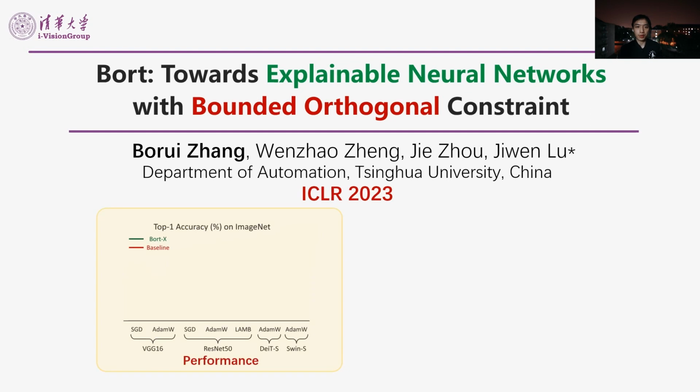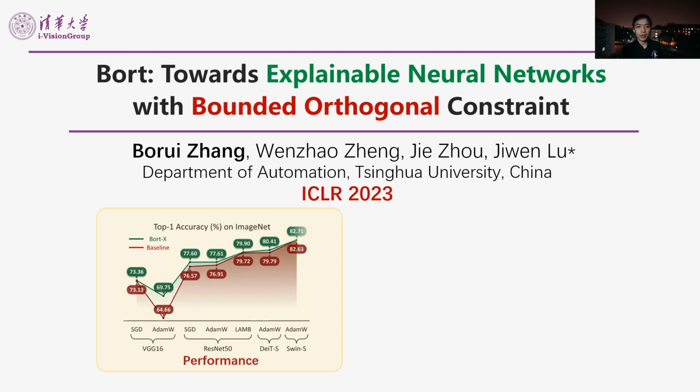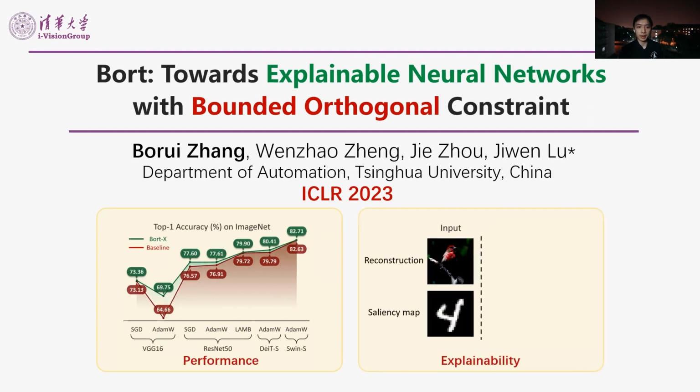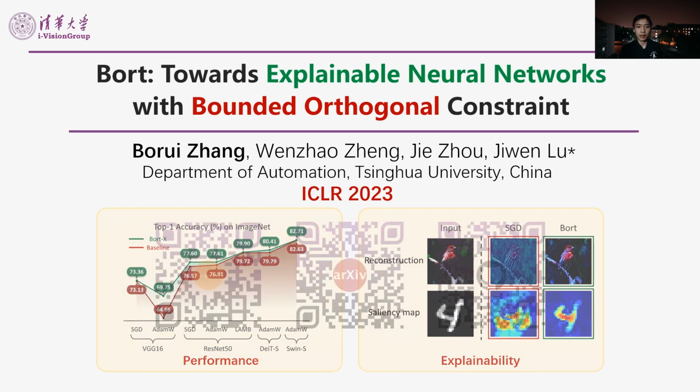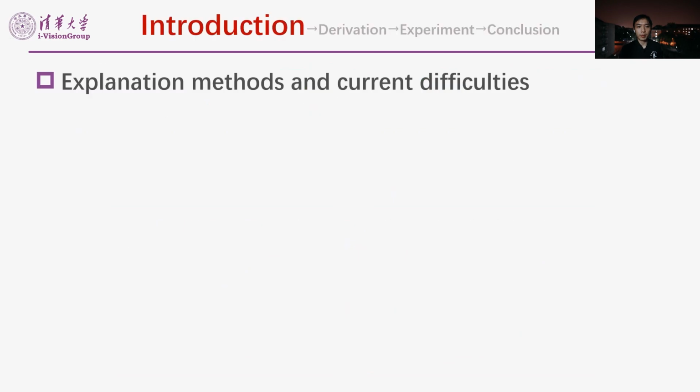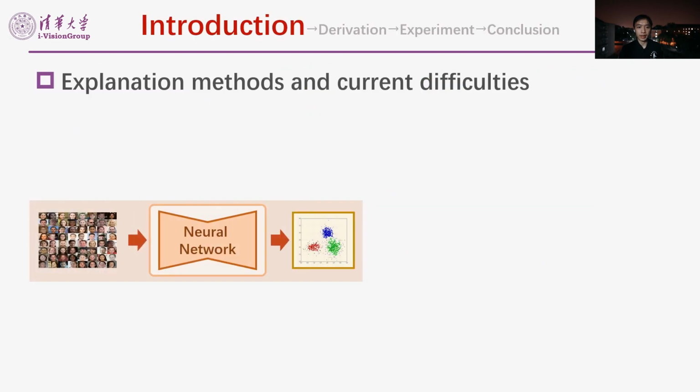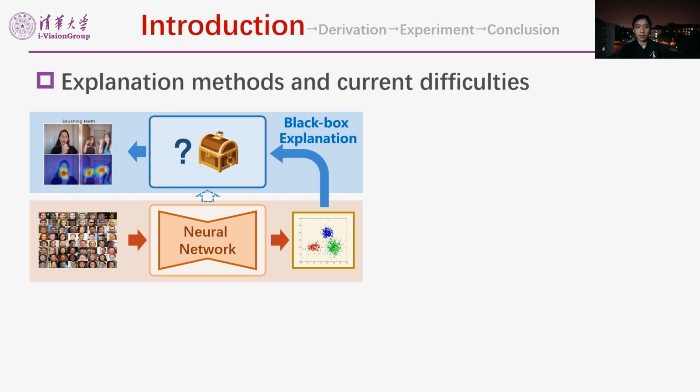I'm glad to introduce our optimizer Bort, breaking the trade-off between accuracy and explainability. We have released our code on GitHub. The black box nature of deep learning hinders its wide application. Black box explanations only focus on the external behavior of the model. For in-depth understanding, we advocate white box explanations.